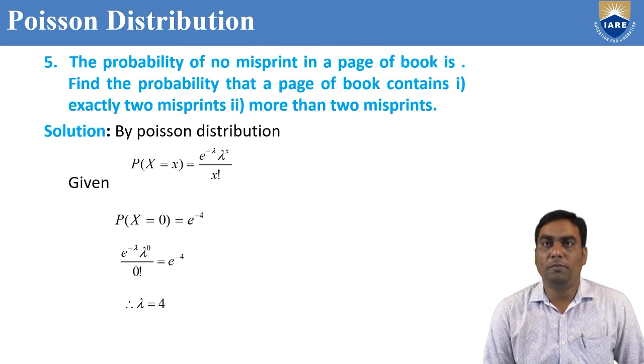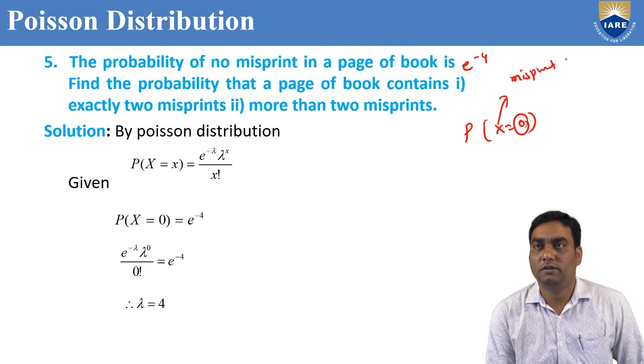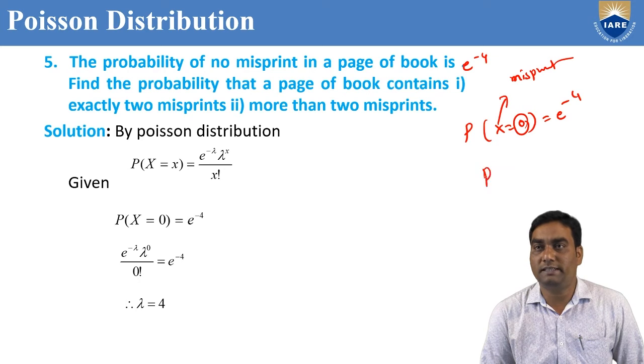Now, next problem: the probability of no misprint in a page of a book is e power minus 4. Where x is the number of misprints, the probability of no misprint in a page of a book is e power minus 4. Now what we need to find: the probability that a page of the book contains exactly 2 misprints, that means P of x equal to 2, and more than 2 misprints, that means P of x greater than 2.